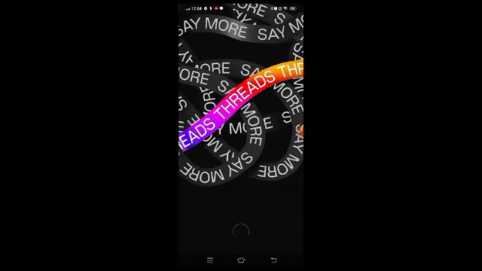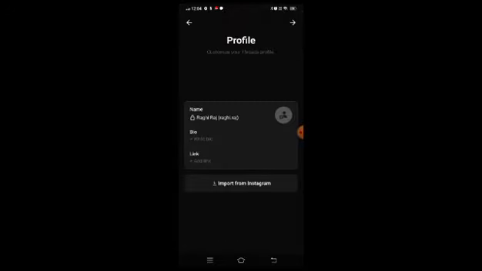Open the app and you will see an option to log in with your Instagram account. So your existing Instagram accounts will be displayed and you can choose the one you want to log in with. You will be then taken to your Threads login profile. So optionally, you can add your bio and links or import details from your Instagram account. You can also skip this step if you prefer.